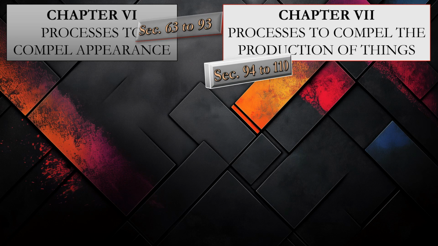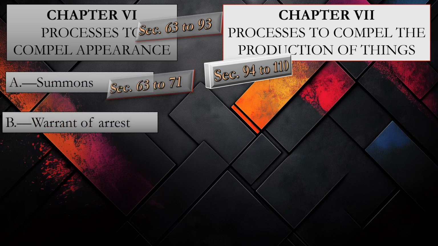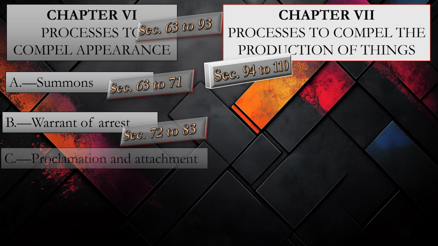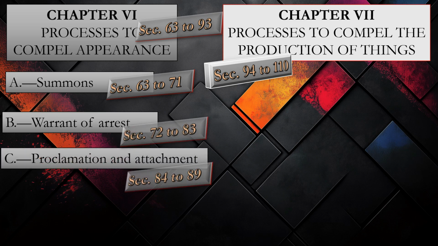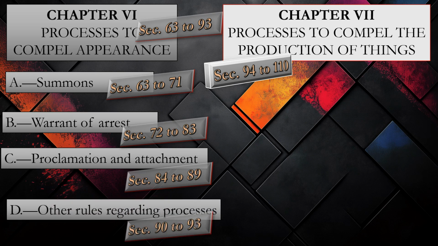These both chapters are further divided into 4 parts, and I want all of you to make a reading. At least you will grab something. Chapter 6, to compel appearance of a person, what will you do? Send summons, section 63 to 71, or send warrant of arrest, section 72 to 83, and if required, proclamation and attachment under section 84 to 89. There are other rules regarding processes given under section 90 to 93.